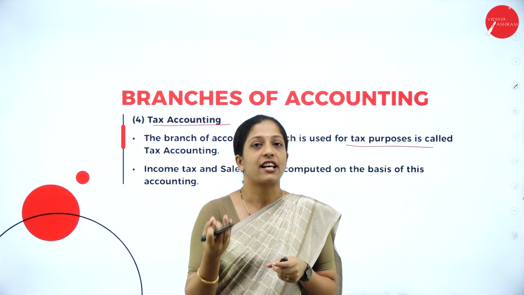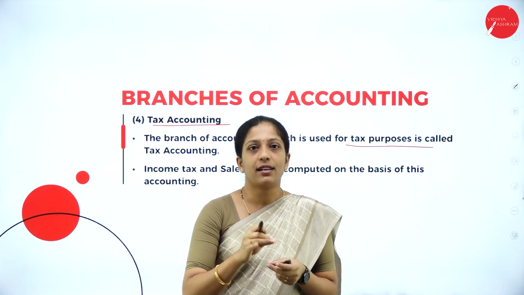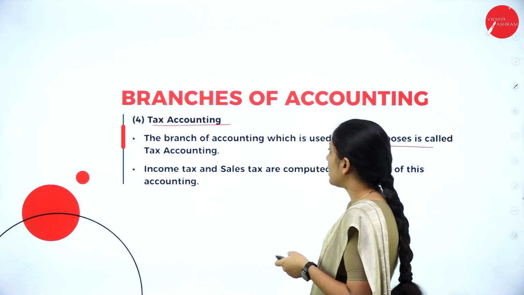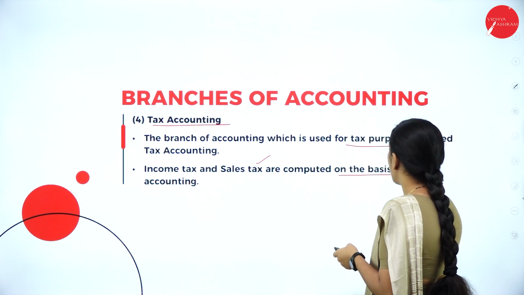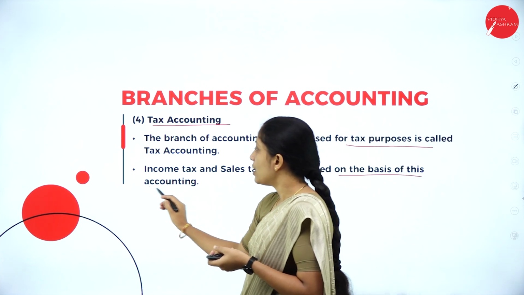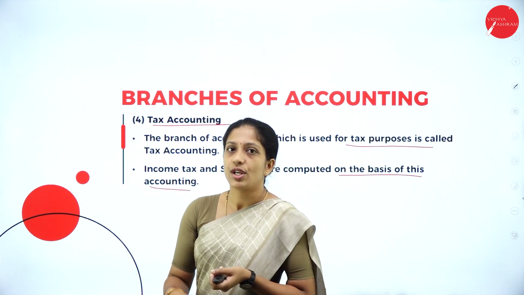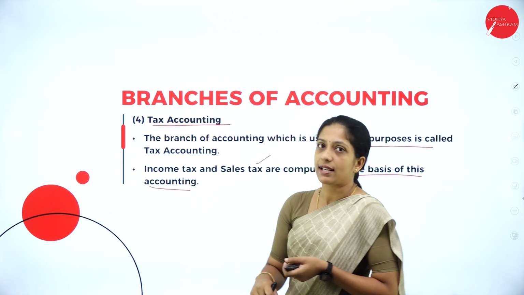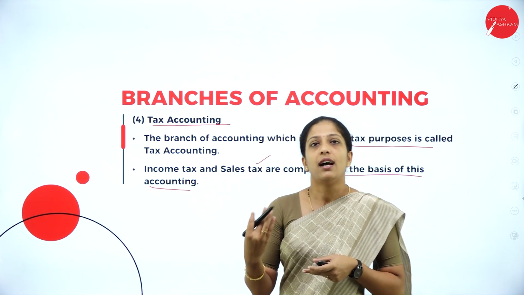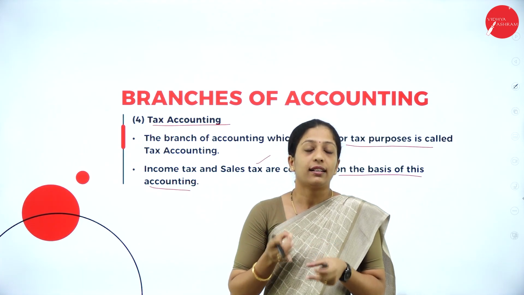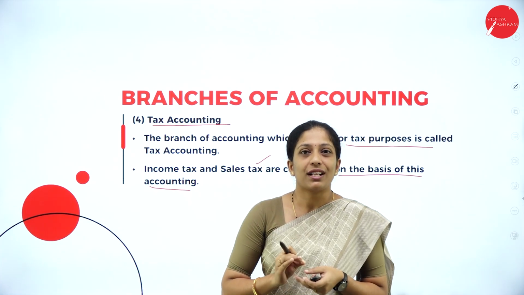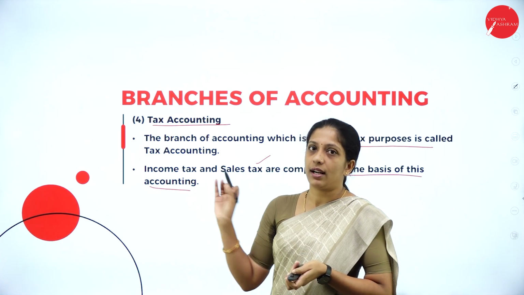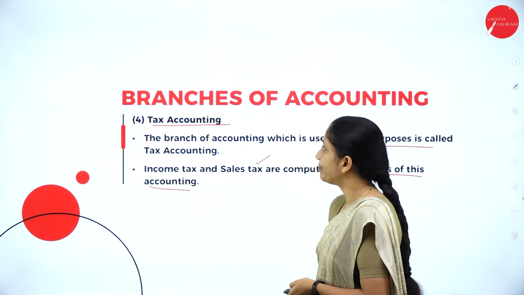So what is the tax that has to be paid? All these you will learn under tax accounting. Income tax and sales tax are computed on the basis of this accounting. Based on the accounting results, we are going to levy this income tax as well as sales tax and other tax. So what are the other taxes that have to be paid to the tax authorities? That we will learn under tax accounting.